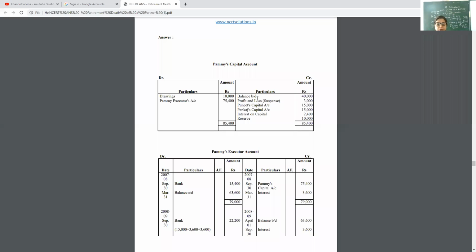First of all, no need to pass the entry for balance. P&L suspense, Puneet, Pankaj debit to Pammi, IOC debit to Pammi, reserve debit to Pammi, then Pammi debit to drawings, Pammi debit to Pammi's executor account. Then Pammi's executor account, that balance will be transferred from here to here and then to bank 15,400 and then finally you can write Pammi's executor's loan account that is 60,000. No need to calculate interest.